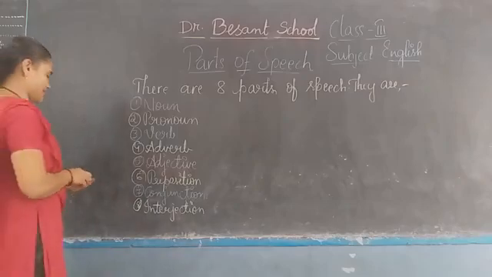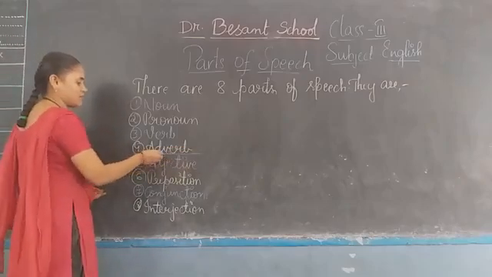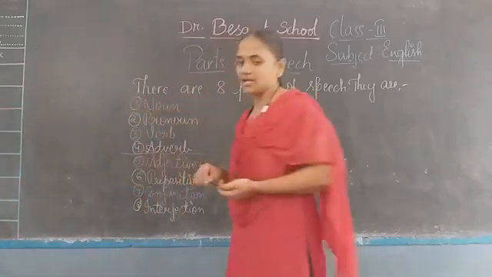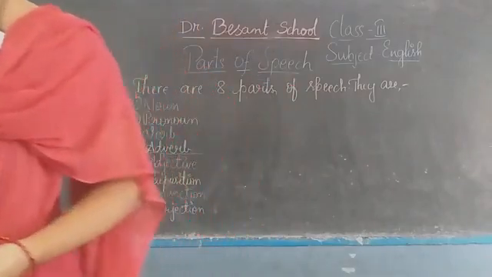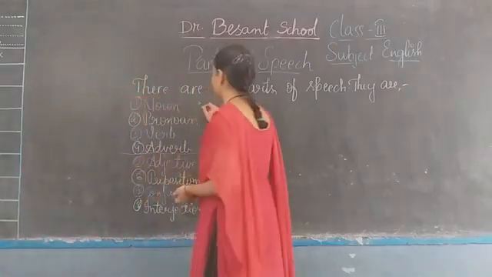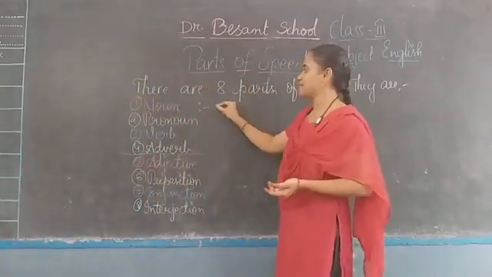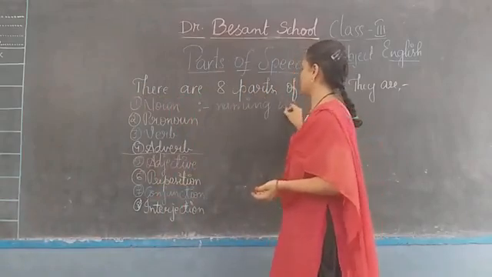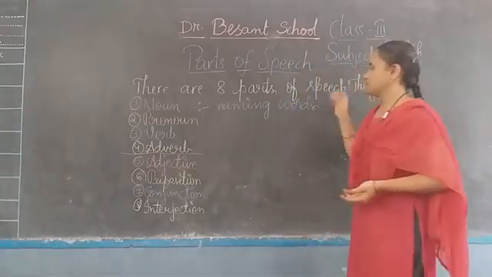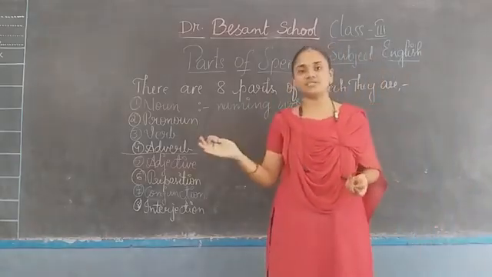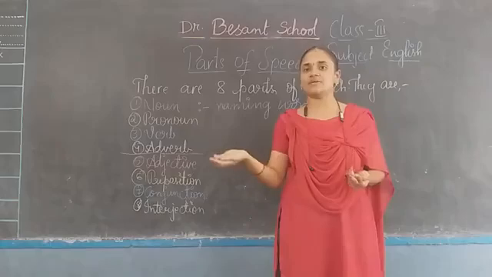Already yesterday we completed up to here, up to adverbs, right? So let us recall all these once again. What do you mean by noun? Nouns are naming words. Yes or no? Naming words means which tell us the names of persons, places, animals and things.